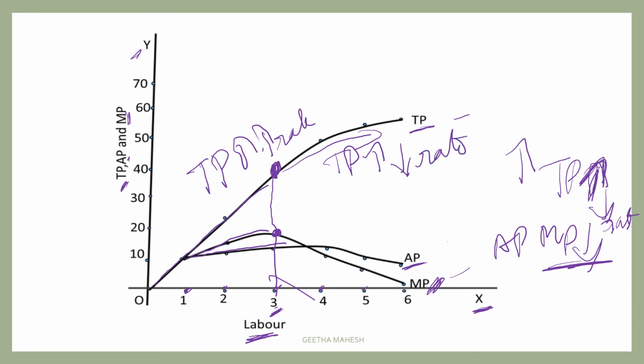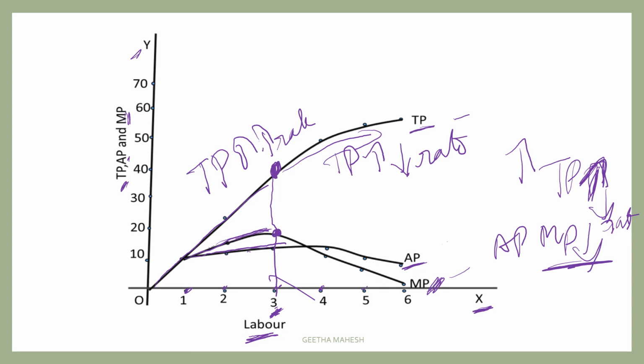Now let us understand the relationship between AP and MP. You can see here AP and MP. Before the third labor, MP is above AP and MP is increasing faster than the increase in AP.